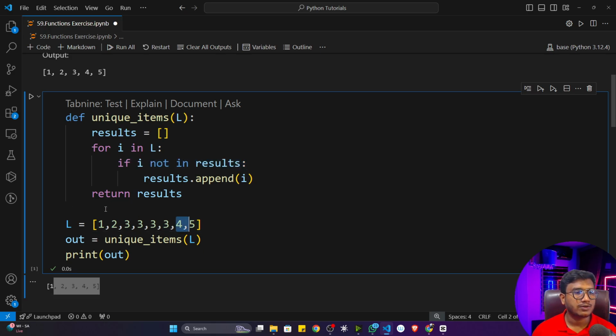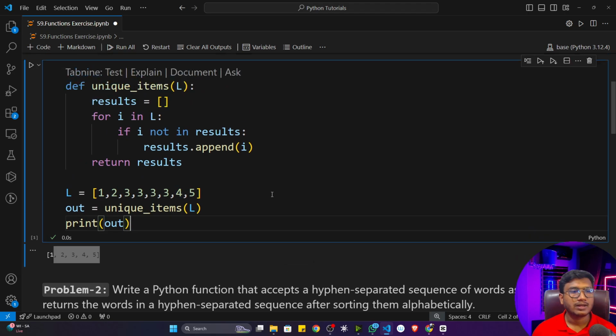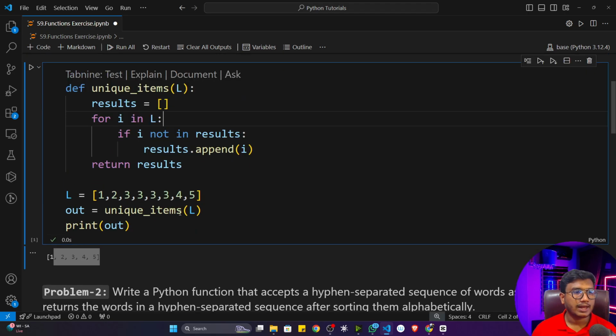Now you can see 4 will come. 4 is not there, so 4 will be appended. Then 5. Okay, that's how this particular program is working. I hope you got it, right? This is a very simple program we have written, and here we use this particular functional concept. I hope you got it.